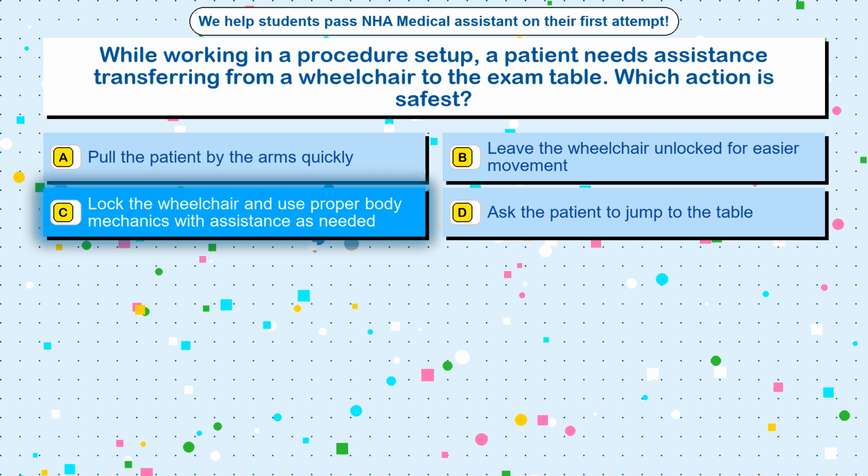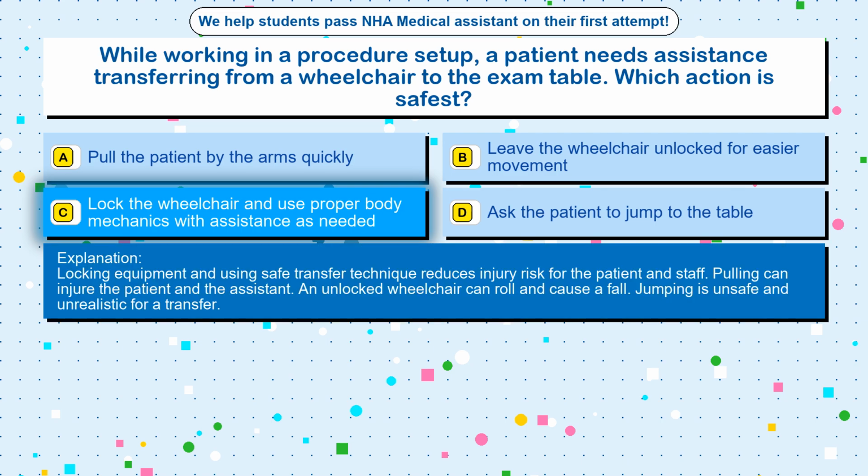The correct answer is option C. Lock the wheelchair and use proper body mechanics with assistance as needed. Locking equipment and using safe transfer technique reduces injury risk for the patient and staff. Pulling can injure the patient and the assistant. An unlocked wheelchair can roll and cause a fall. Jumping is unsafe and unrealistic for a transfer.